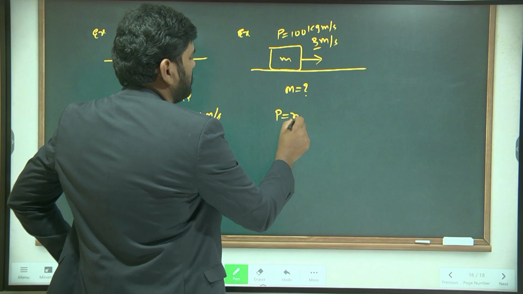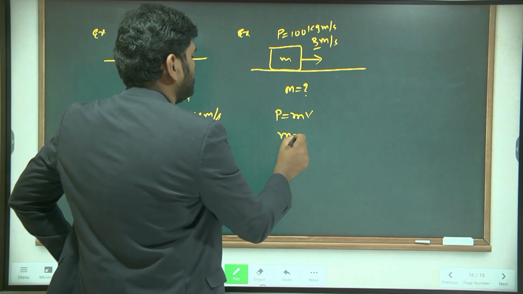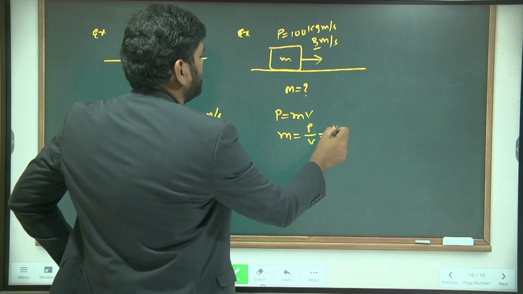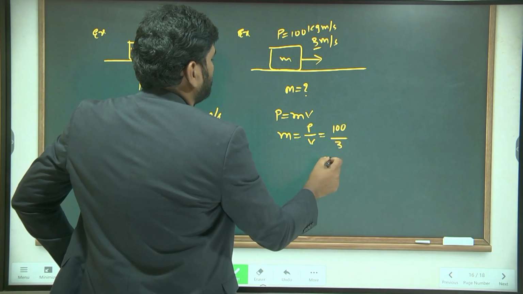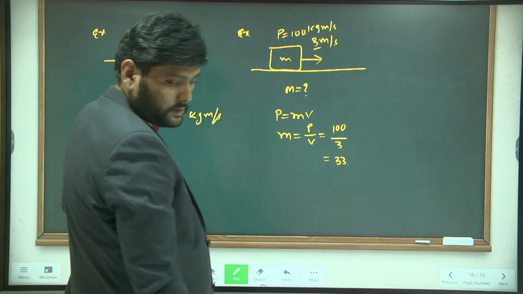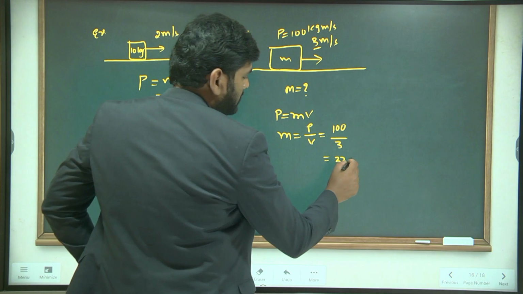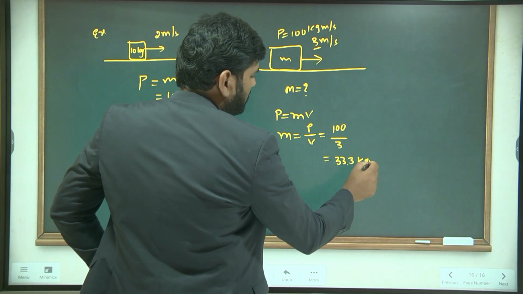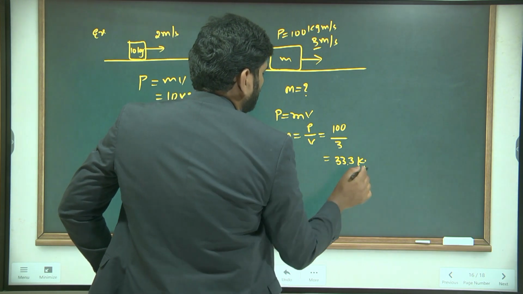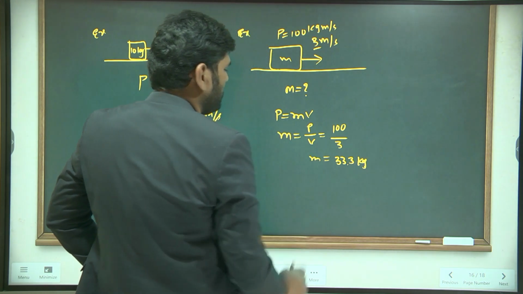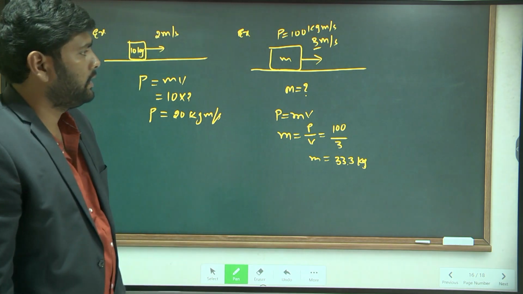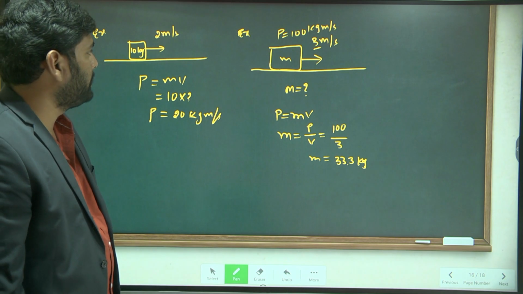Momentum is equal to mass into velocity. Mass is equal to momentum by velocity. Momentum is 100 by 3, which is equal to 33.33 kg. This is kg only, because we have found mass. So this is the way the problems related to momentum are solved.